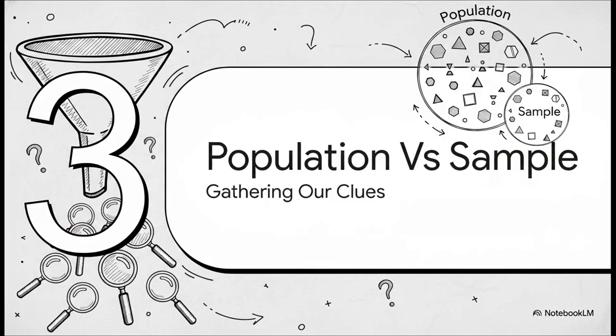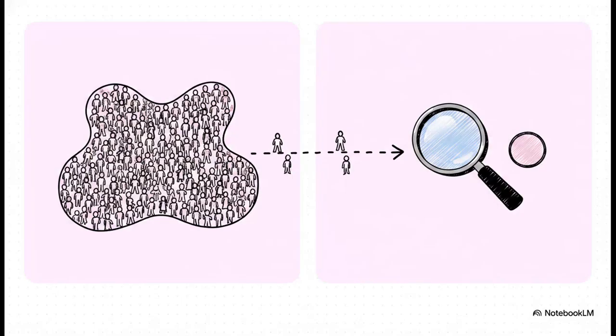Let's dive into section 3, population versus sample. Gathering our clues. So, a absolutely crucial point here is understanding the difference between these two. The population is the entire set of items, the whole data pool. Let's say we want to know if studying science in high school leads to better economic returns for males in urban India. The population would literally be every single urban male in India.